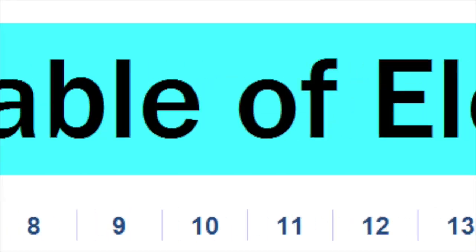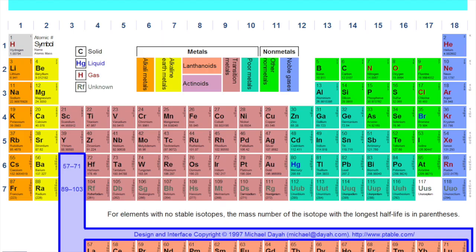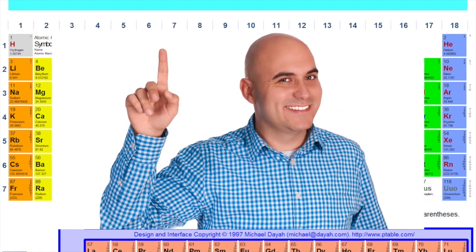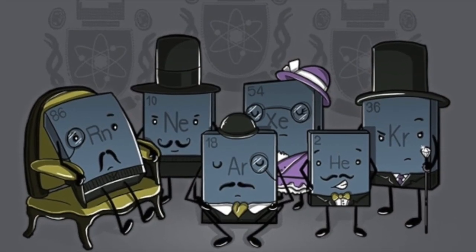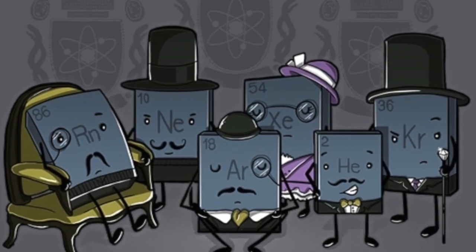The table has 18 groups, or you could say columns, with only 7 periods, also called rows. And to know the orbital, just look at the numbers. It tells you what will give and take, so don't be stumped any longer. But why would they do that? I'm glad to answer your question. See, every element is trying to get to 8, not to 7. They wanna be a noble gas and wanna match their valence, so they give up or take electrons in order to get there.